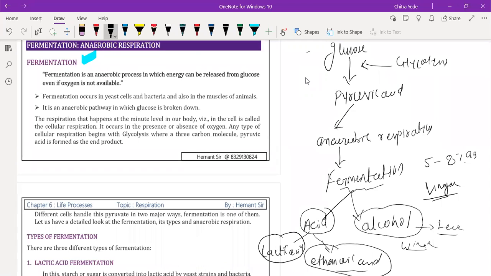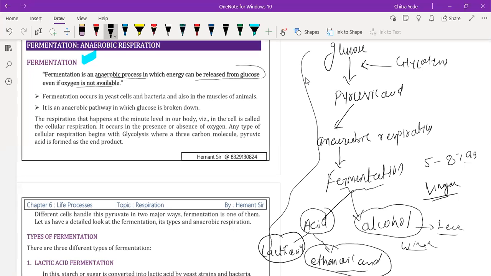So we are going to discuss the fermentation process. Fermentation is an anaerobic process. It is anaerobic respiration, which releases energy from glucose even when oxygen is not available, meaning glucose can be oxidized without oxygen, and acid and alcohols are formed.